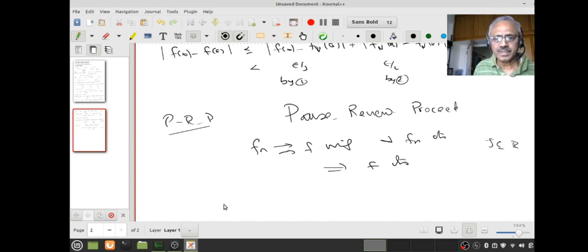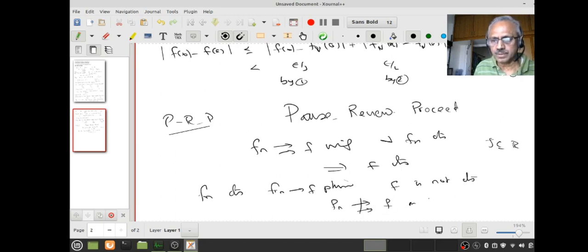How do I do that? Suppose I have a sequence of continuous functions, and suppose fn converges to f pointwise, but f is not continuous, then fn does not converge uniformly to f on the set.